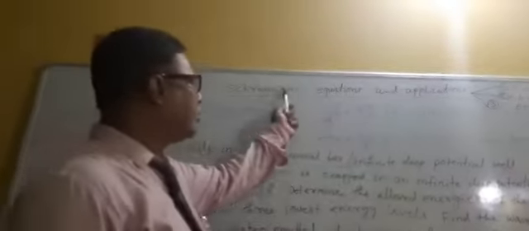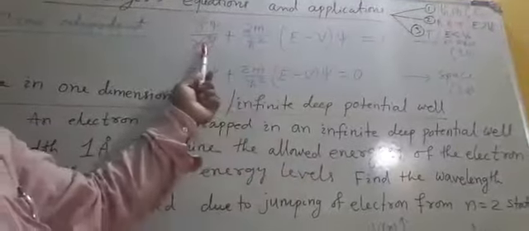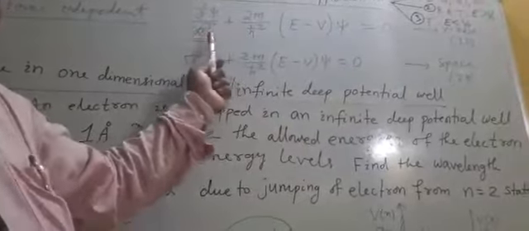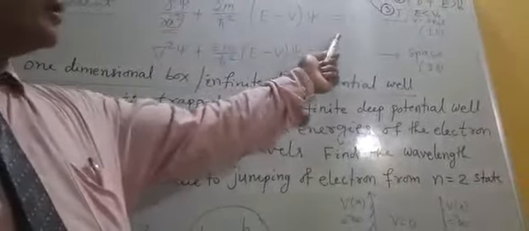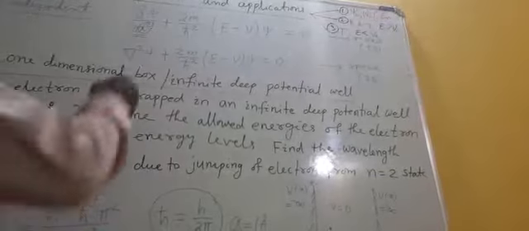Discuss the Schrodinger equations and applications. In the application part, we discuss only the time independent equation. Time independent means there is no time derivative, only space derivative. So you can say this is the x-axis equation, one dimension, and next it is three dimension because I am taking here del square.